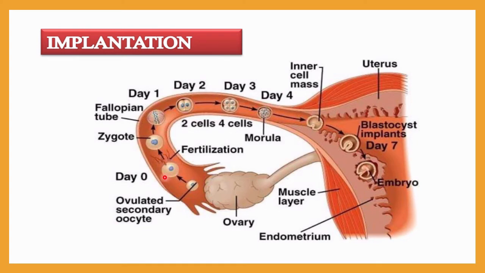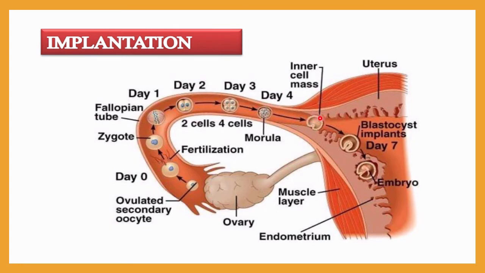And after fertilization, as all of you know very well, this will be day 0. It will travel along with this. Now this zygote will be formed, and then the zygote will undergo some processes. Here you can see a cleavage process, that is day 1. This whole process will occur inside the fallopian tube. After cleavage, you can see a 2-cell structure, 4-cell structure, that will be in day 3. Then here you can see an 8 to 16 cell structure, that is a morula. Then here you can see this one is a blastocyst.